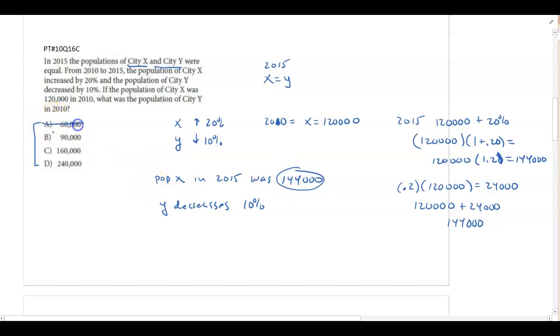Well, you know A and B don't make sense. Now remember, if it decreased 10%, that means it held 90% of its value or population.